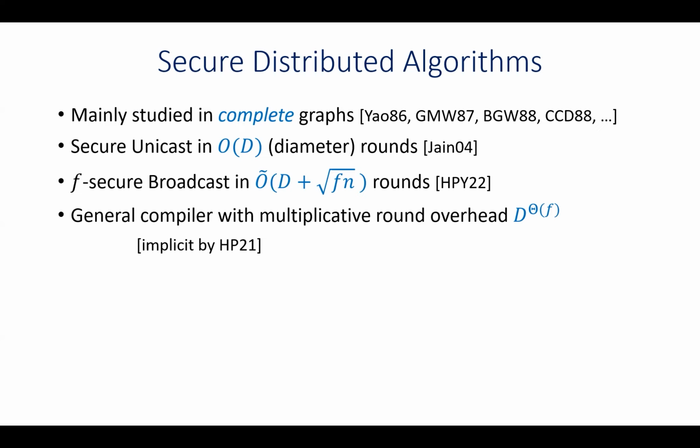As for general graph problems, it was implicitly shown in a previous work that we can take any non-secure distributed algorithm and compile it into an equivalent secure algorithm. This compiler works in a round-by-round manner, and this results in a multiplicative round overhead of D to the power of f. So even for logarithmically many adversarial edges, the round overhead is at least linear in the number of vertices.